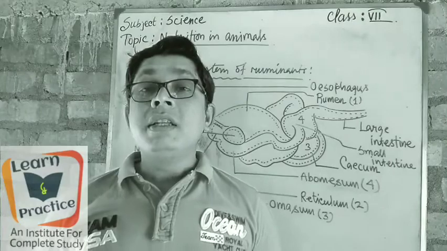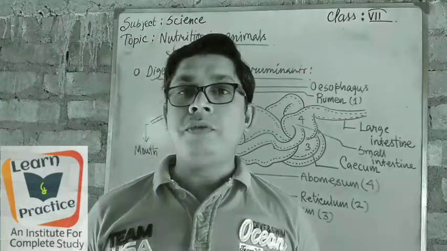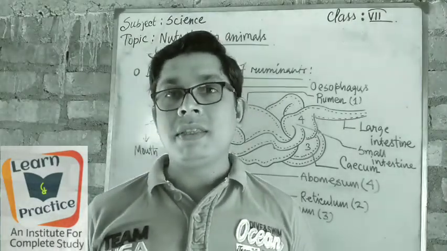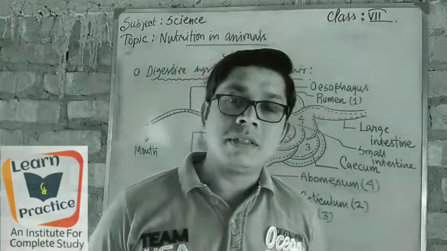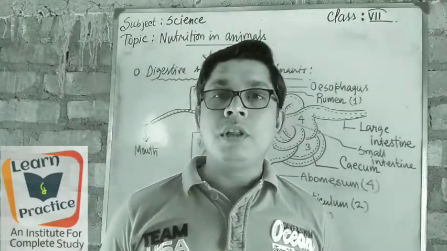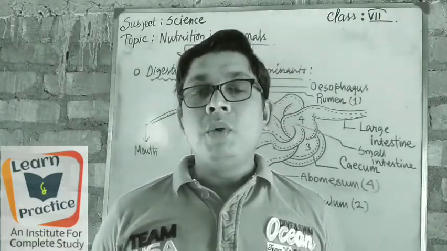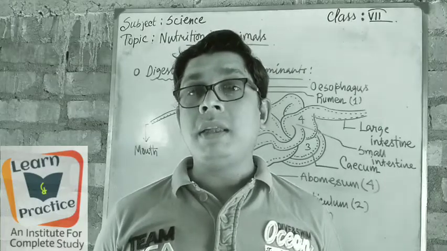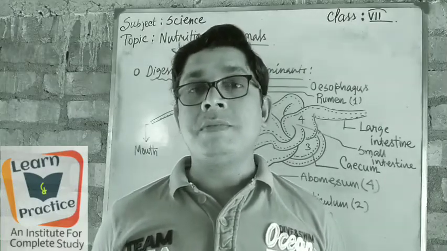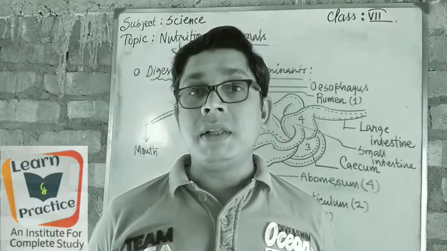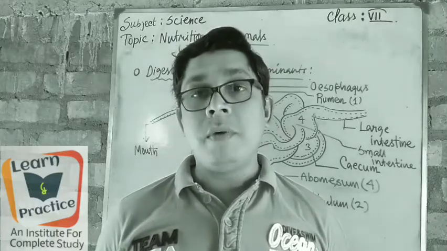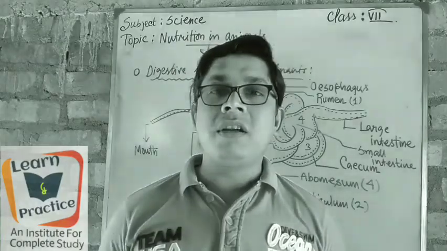Today we will read the second part, or part 2, of chapter 2 of class 7 science, that is nutrition in animals. In nutrition in animals, we will go through the digestive part. We have already read the digestive part of the human, and now we will read the digestive part of a few grass-eating animals and a few unicellular organisms. Okay, so let's go for the grass-eating animals.